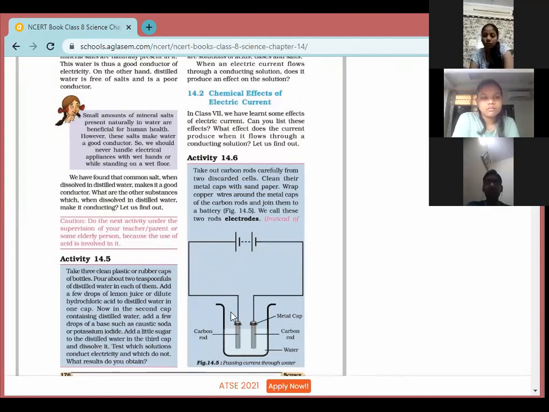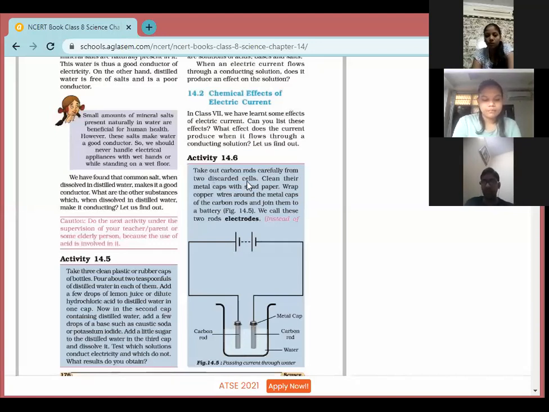Here, children, we have taken two electrodes. We have discussed this word electrodes earlier. Two electrodes means two conducting rods which conduct electricity. So here we have taken two carbon rods, this carbon rod and this other carbon rod. Two carbon rods, or we may say conducting rods. And from where have we taken these rods?